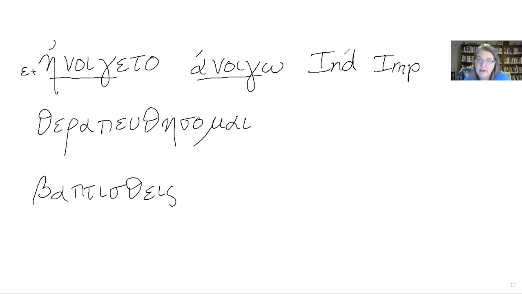And here we have the middle passive endings. Now, notice that this is not a deponent verb. If it ended in omai in the lexical form, we would recognize it as deponent and we would put deponent here. But it's not a deponent, it's an active verb. And so we put middle passive, and that's a third person singular ending.